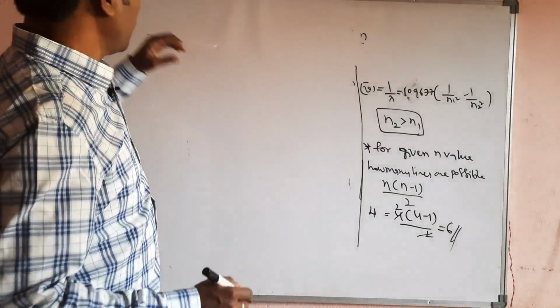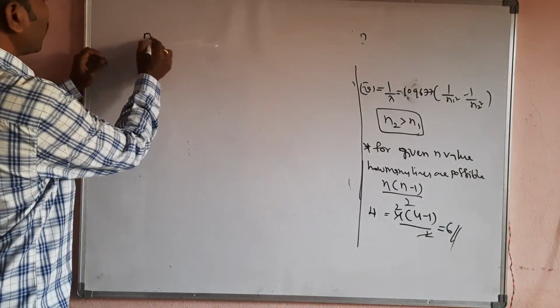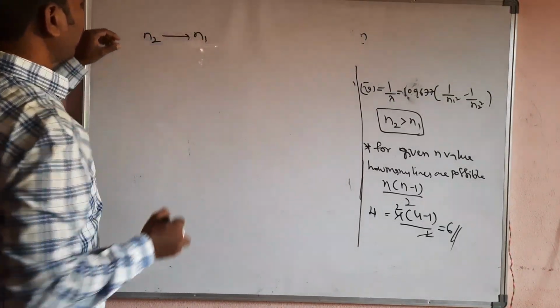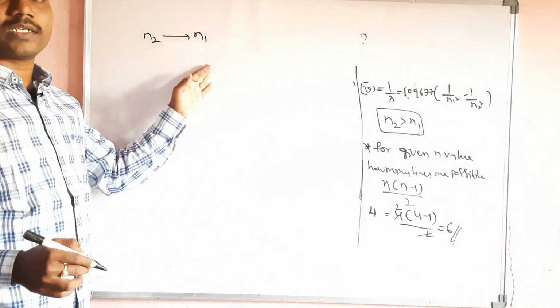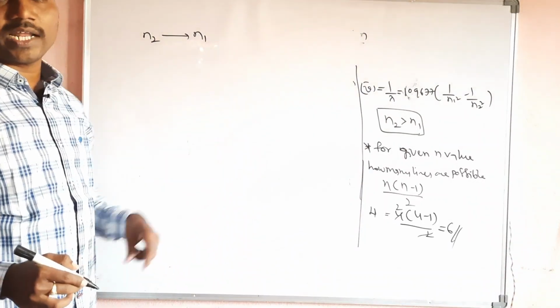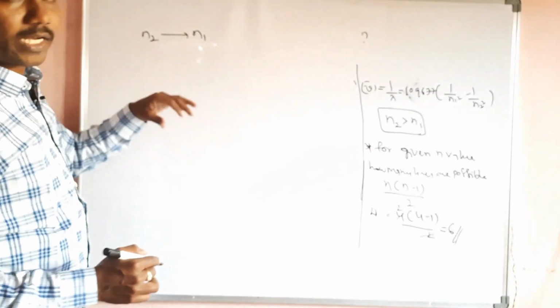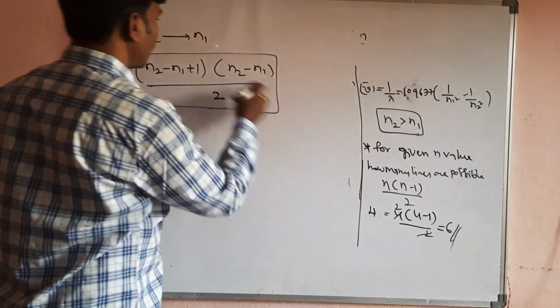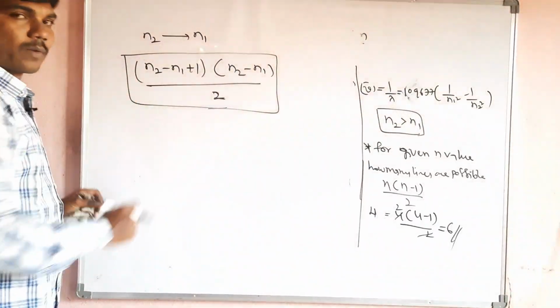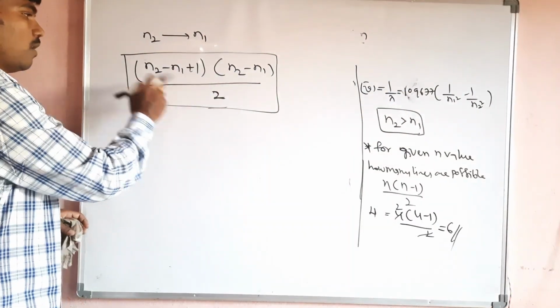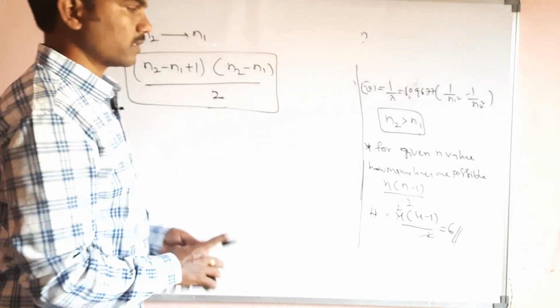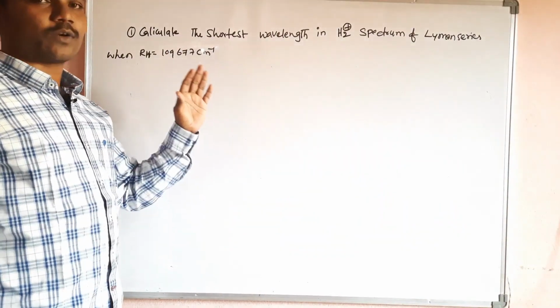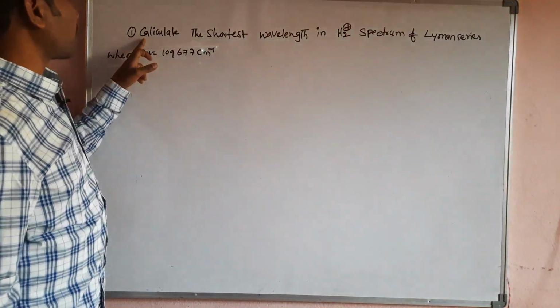If two energy levels are given, meaning when an electron moves from the n2 energy level to the n1 energy level, how many spectral lines will form? For that we calculate n2 minus n1 times n2 minus n1 plus 1, divided by 2. By using this formula, if two energy levels are given, we can get the number of spectral lines related to this hydrogen line spectrum. So here the question is like this.